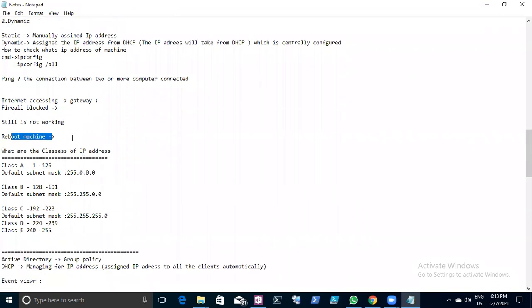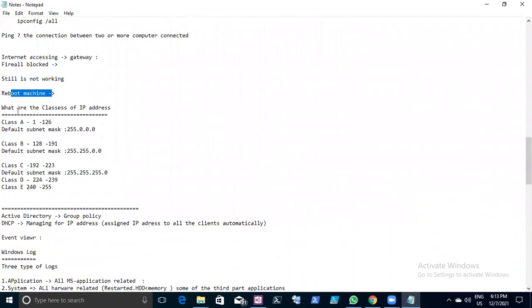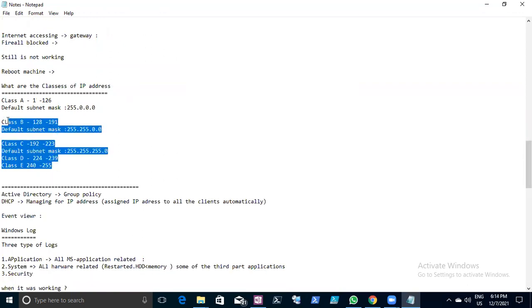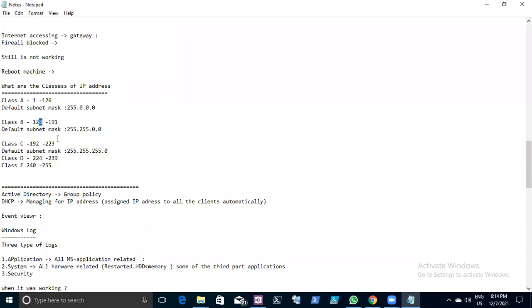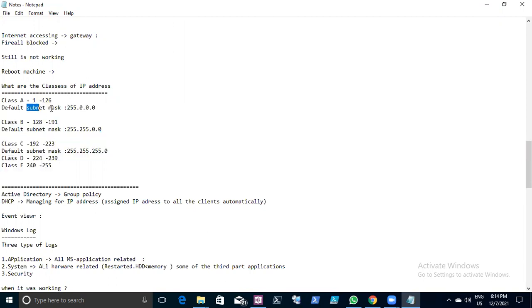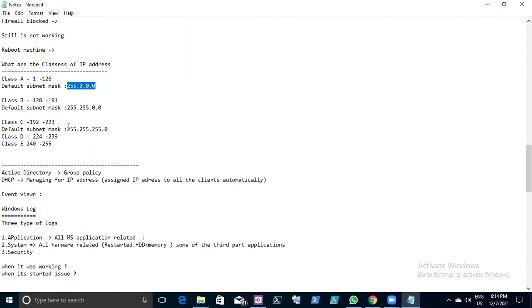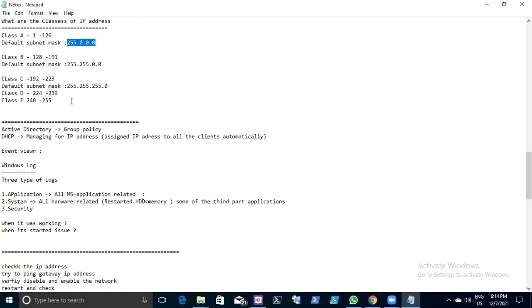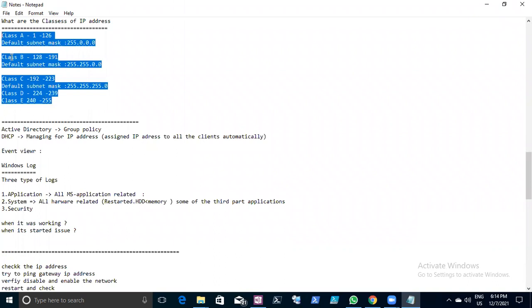Again, it's coming to the networking part. We also understood the networking part called IP addresses. There are a couple of classes of IP addresses: class A, class B, class C, class D, class E. These are the ranges of IP. We must know this, as even in desktop experience or desktop engineering support, we should understand what a subnet mask is, what the default subnet mask will be, and which classes they are using. Then we need not depend on the network team, since we are handling it alone, so we must know this part.